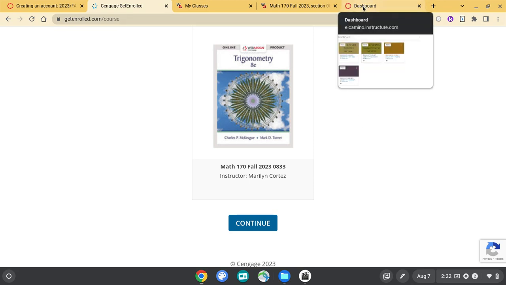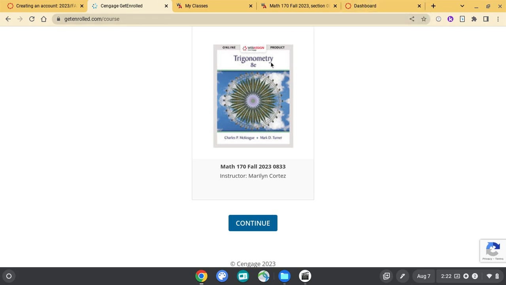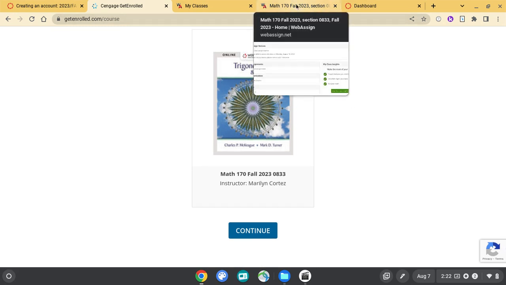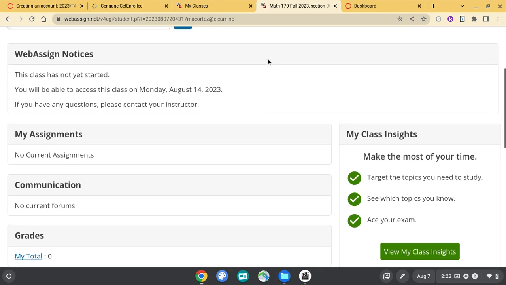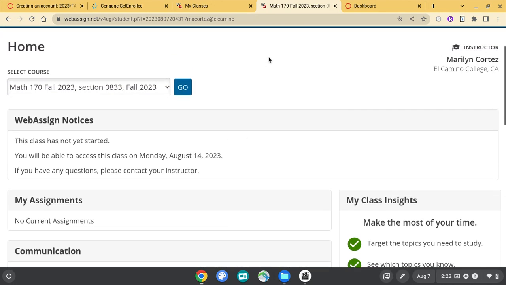Okay, so once you pay for this, if you don't have enough money yet and you're waiting for that paycheck, then do the free trial. That way you don't fall behind on the homework. I think it's maybe like a 1 week trial, and then just make sure you purchase it before it expires. Okay. When you get it, this is what you're going to see.